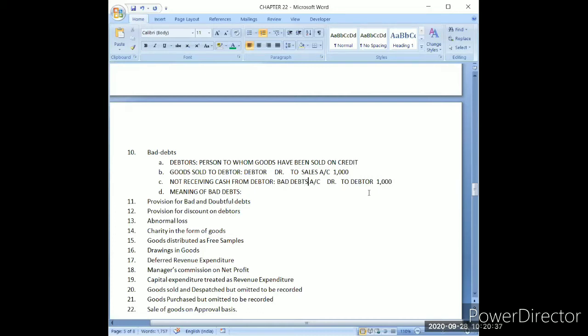The entry will be bad debts account debit to debtor 1000. So you will be able to realize that debtors account will become nil. Either I receive cash or I do not receive cash, in both situations the debtor account will get reduced.